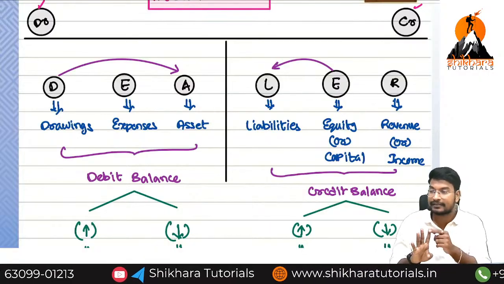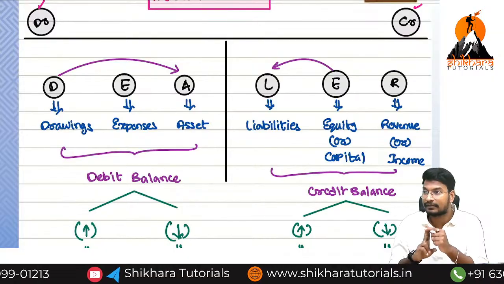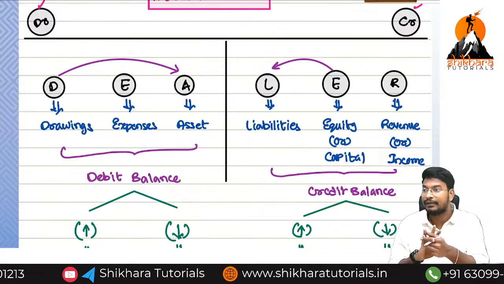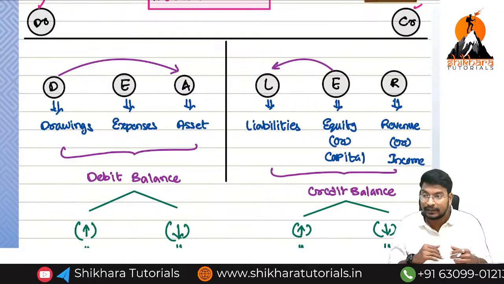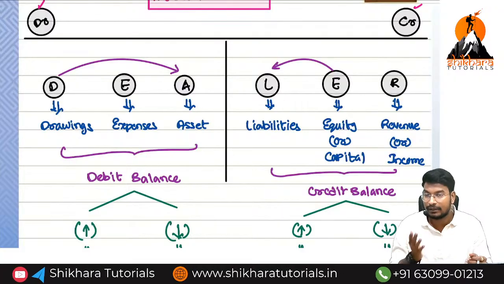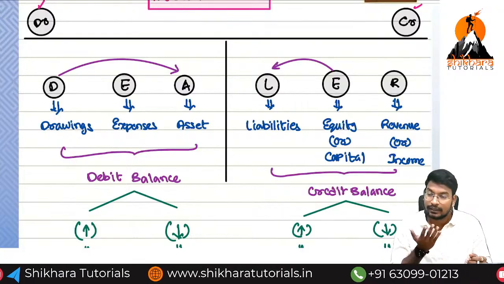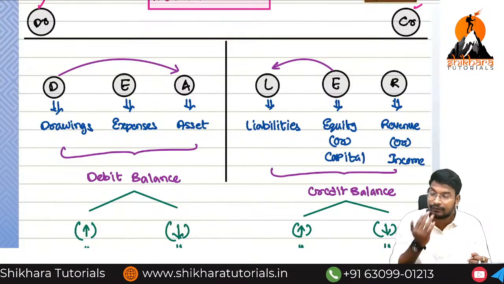Only 4. Expenses and assets will have which balance? Debit balance. Incomes and liabilities will have which balance? Credit balance. If the debit balance increases, debit. If the credit balance increases, credit. If the credit balance decreases, debit. If the debit balance decreases,